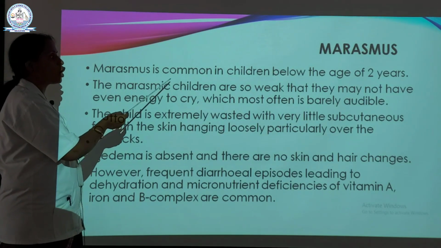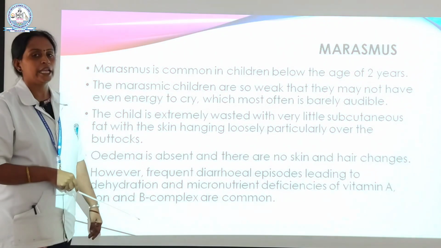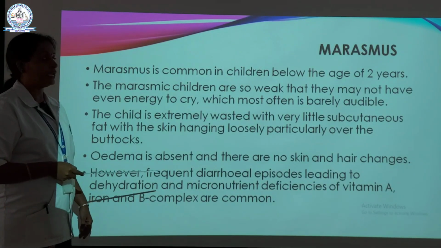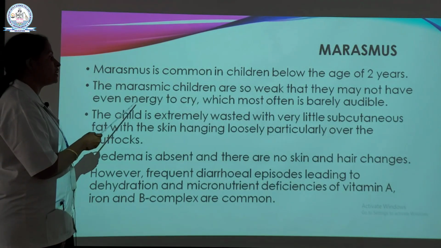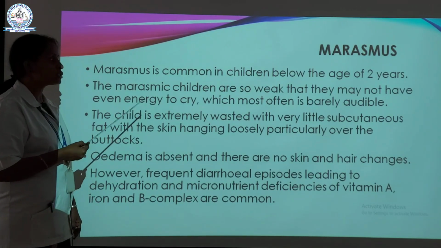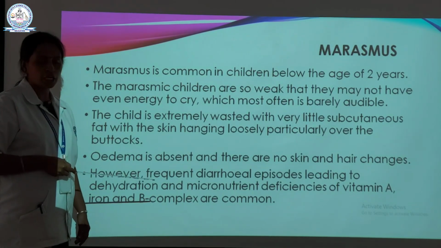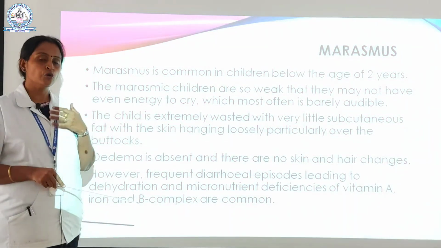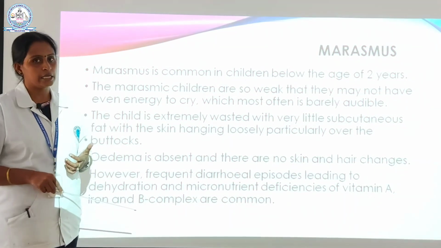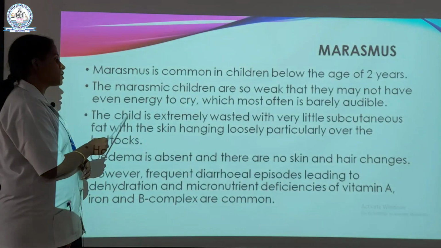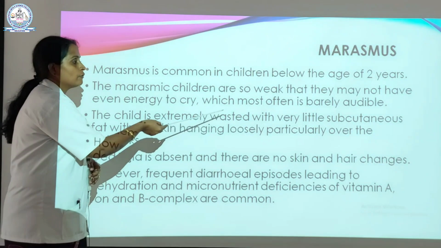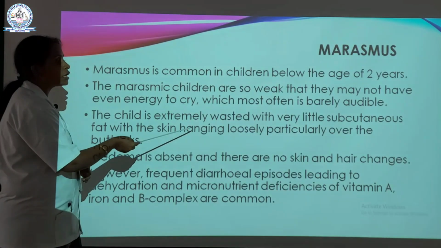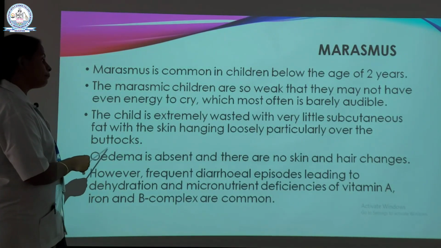Marasmus is common in children below the age of 2 years. Marasmic children are so weak that they may not even have energy to cry, which most often is barely audible. That is the point here. The child is extremely wasted with very little subcutaneous fat, with the skin hanging loosely, particularly over the buttocks.